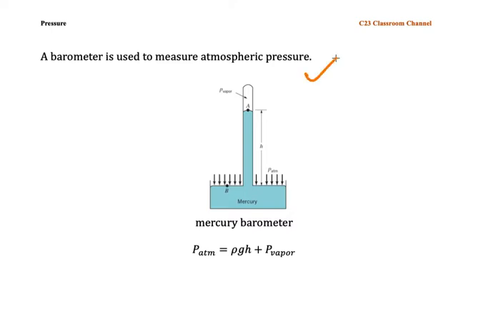So in this slide, I would like to share with you the idea of how to measure the atmospheric pressure. In the previous table, we know that we need to remember the atmospheric pressure is equal to 101 kilopascal or 101.33 kilopascal. So the question is how to measure the atmospheric pressure. We could measure the atmospheric pressure by using one simple device called a barometer.